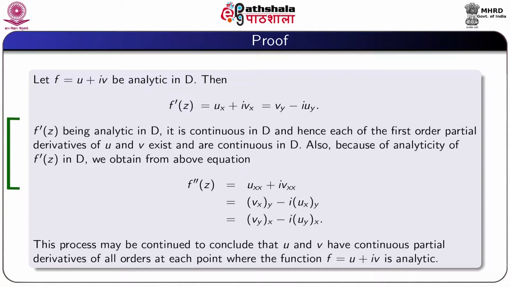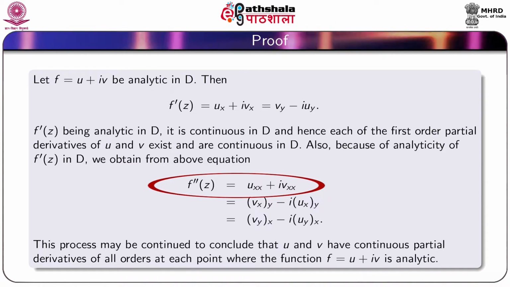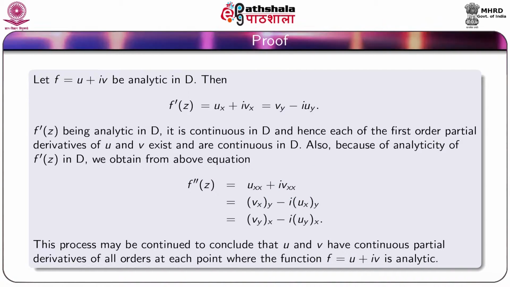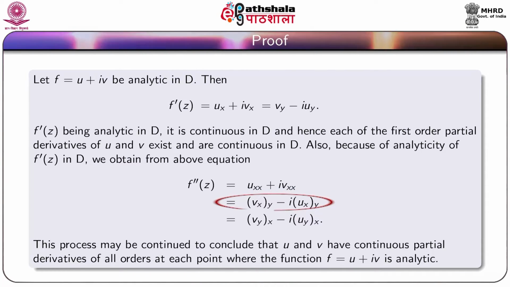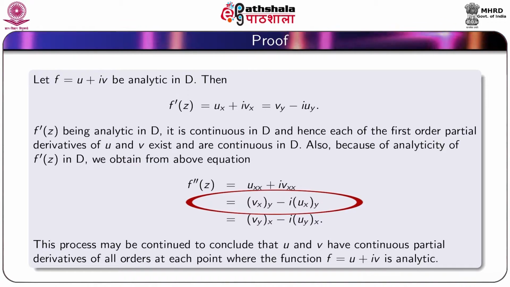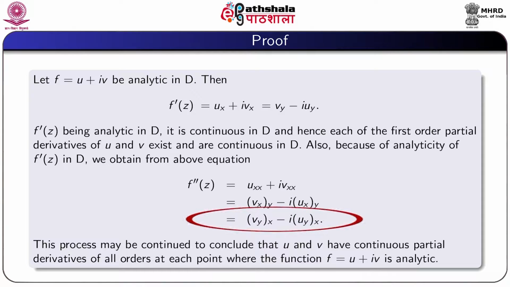Also, because of analyticity of f dash z in D, we obtain from above f double dash z equal to u xx plus i v xx, that is equal to vx of y minus i into ux of y, that is equal to vy of x minus i uy of x.